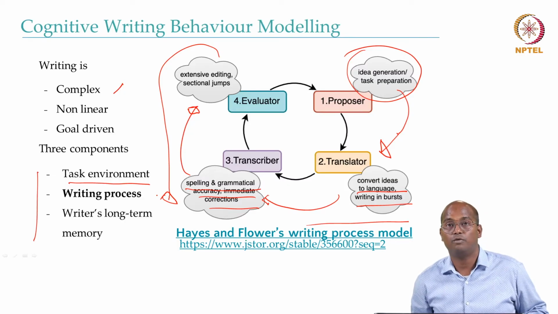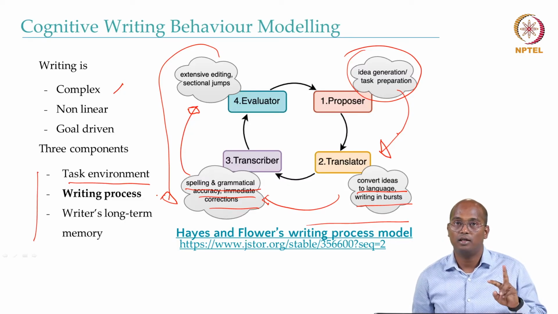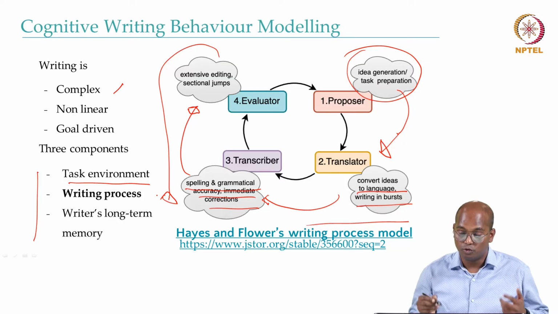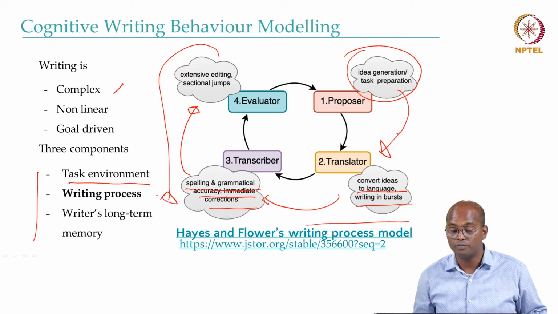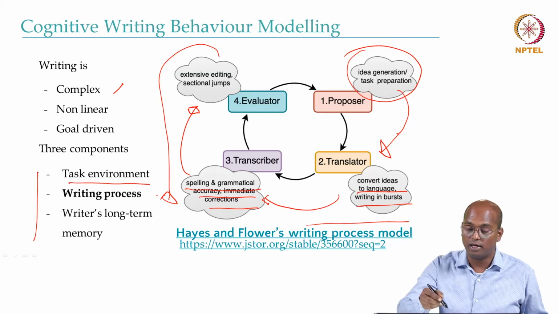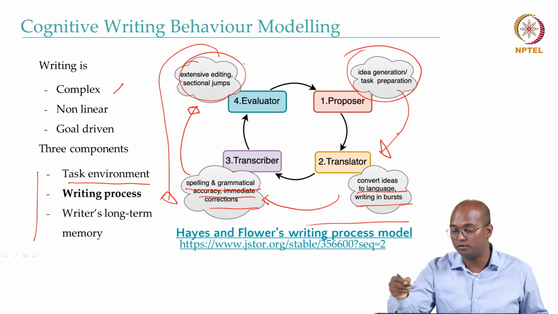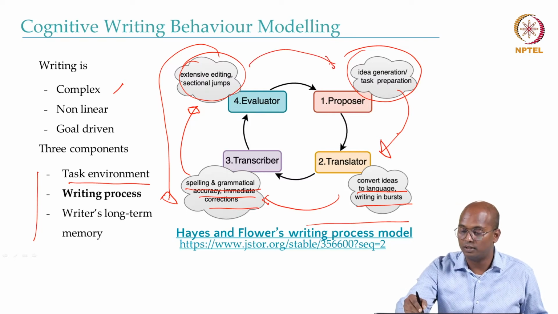Manoj Sharma failed one of the written examinations because he was confused between the word terrorism and tourism, right? That is the reason it is very, very important to review what you're writing. And for that, you do a lot of extensive editing, sectional jumps, and so on, and then you complete.